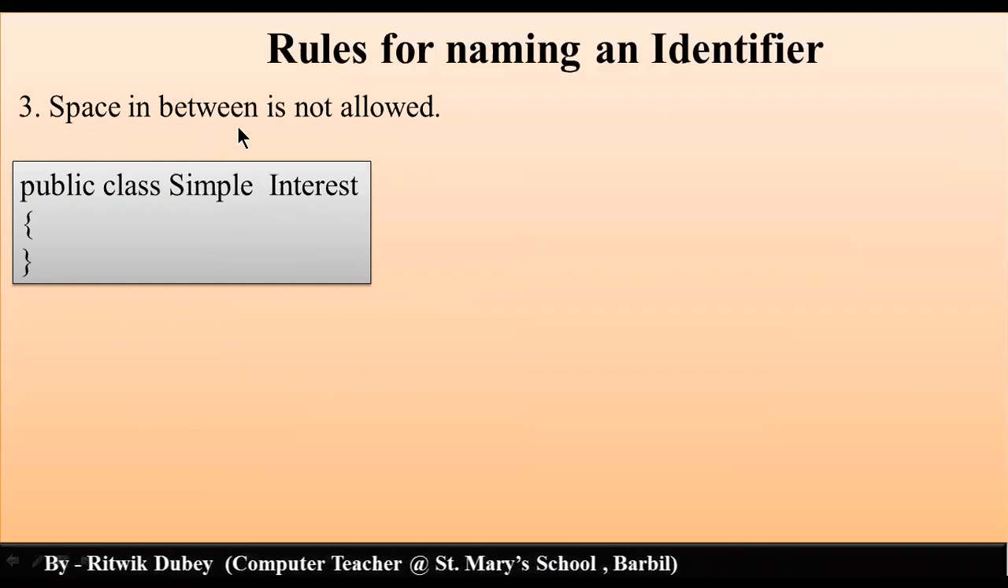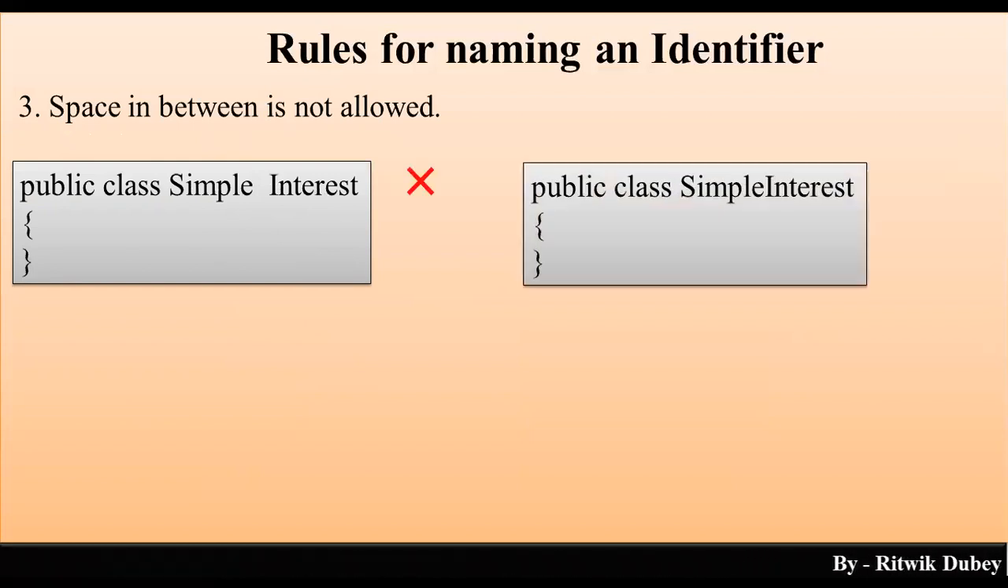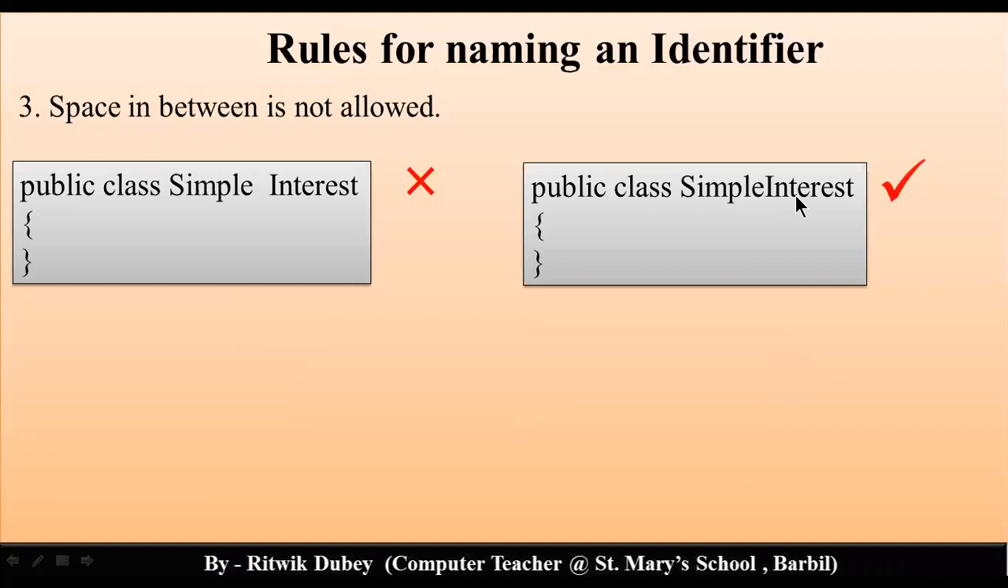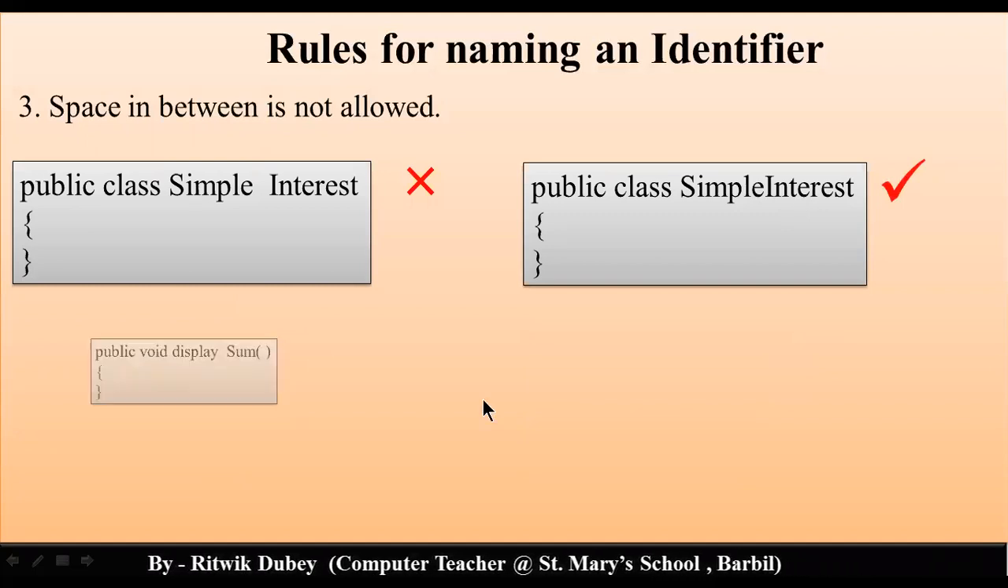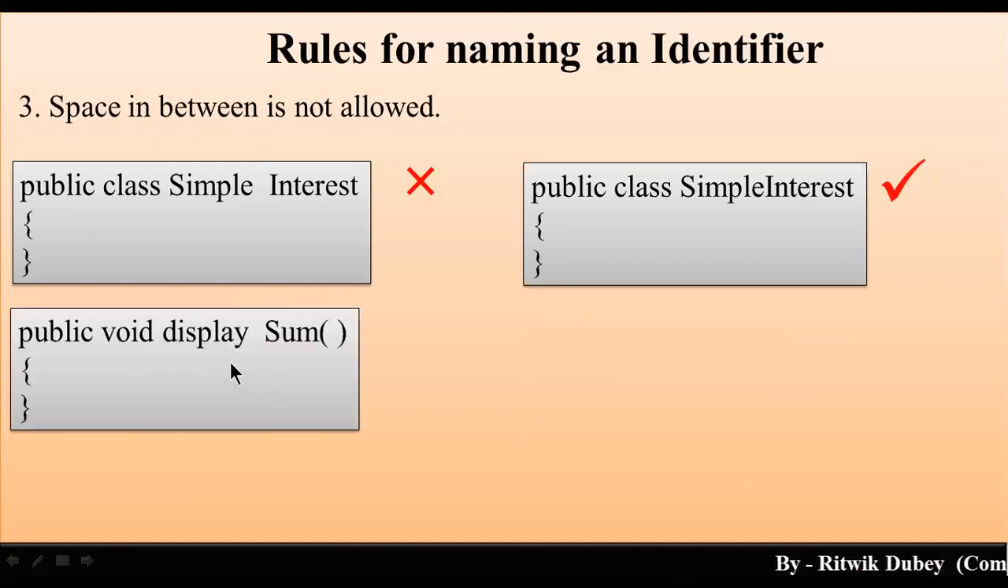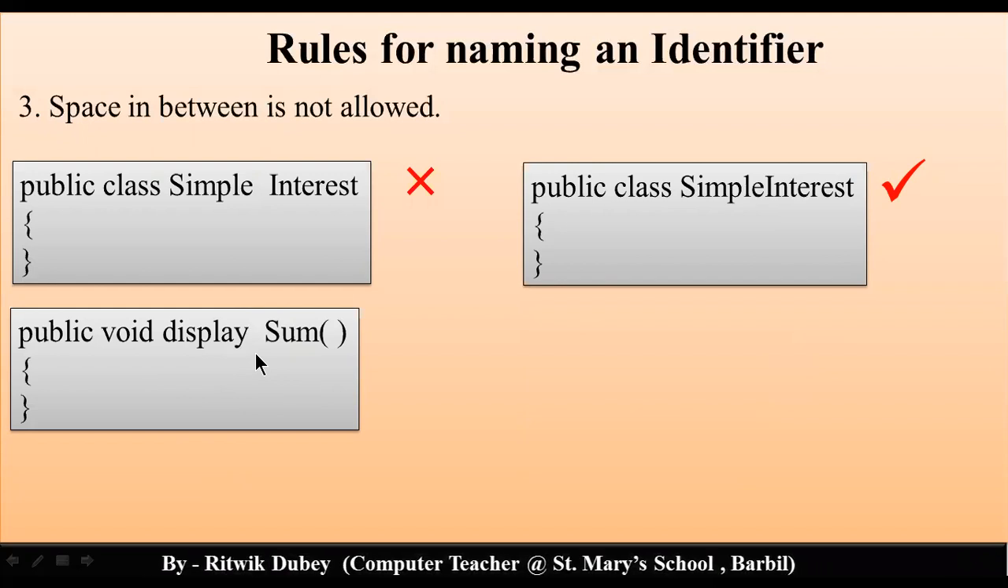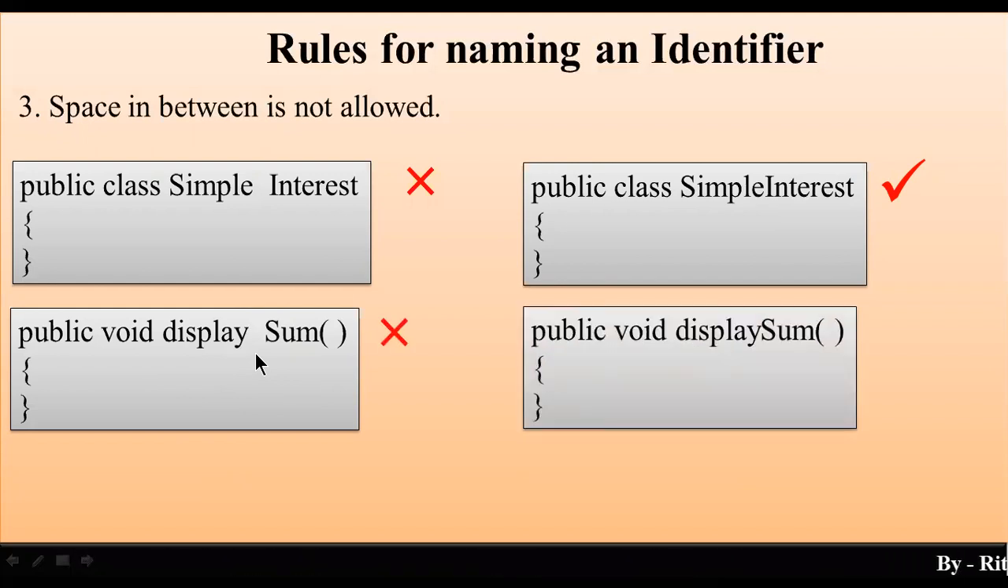So please take care of this. This is wrong. Yes, if you write SimpleInterest by attaching the two words, then it's correct. Clear? Now, if I talk about a method, suppose the name of the method is display sum, space in between is not allowed. It is wrong. Yes, you can write displaySum together. Then it's correct.